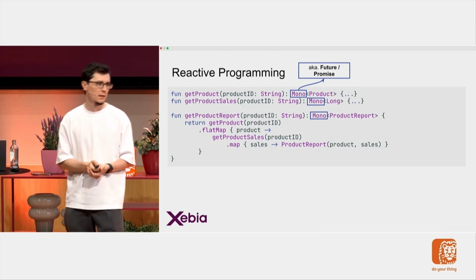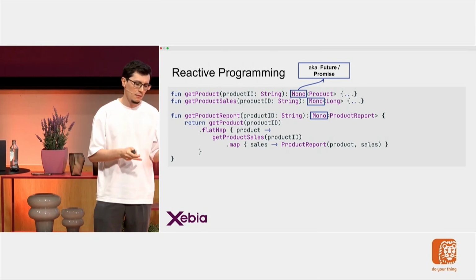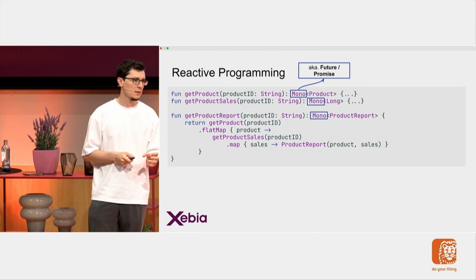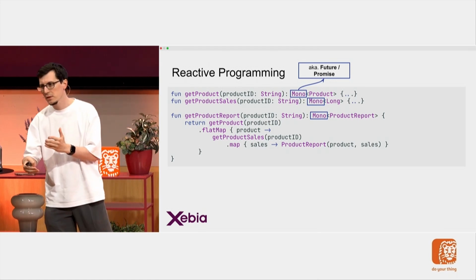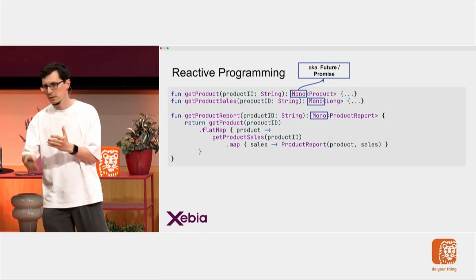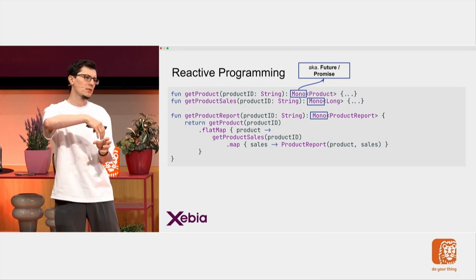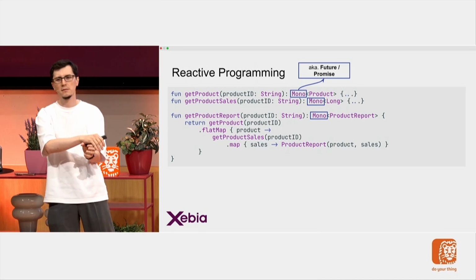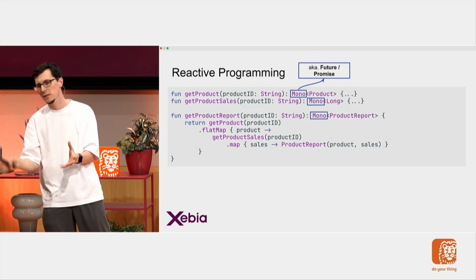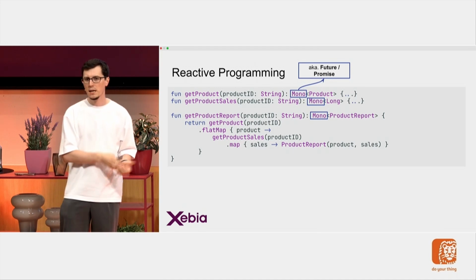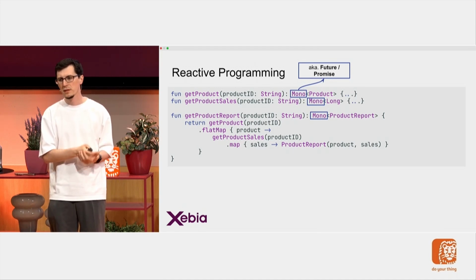Same thing. So when get product is executed, it will almost immediately return a Mono, but it's still waiting for an async operation to be completed. It doesn't have that value yet, but it will have it sometime in the future. So this is how I structure my application with Mono types.